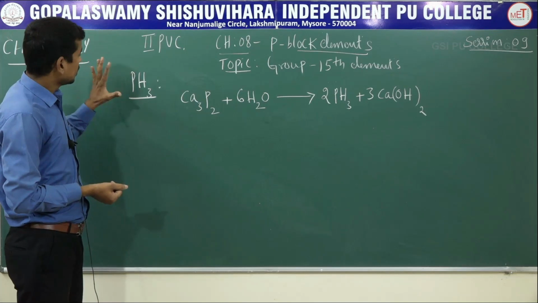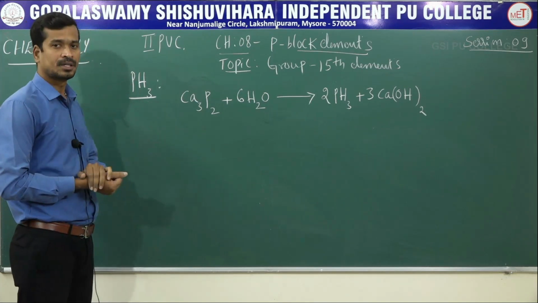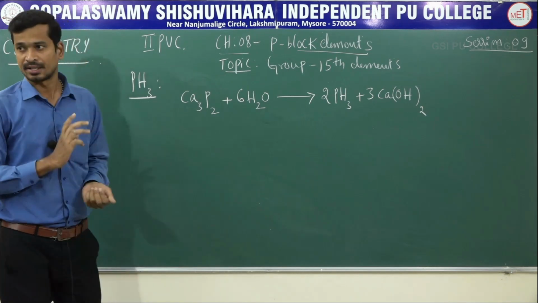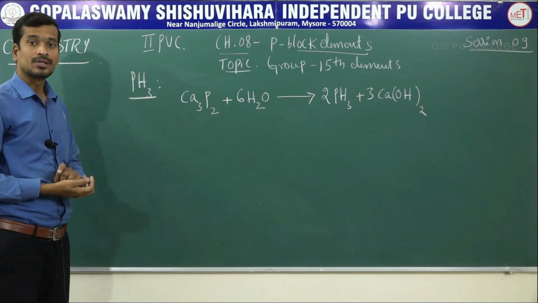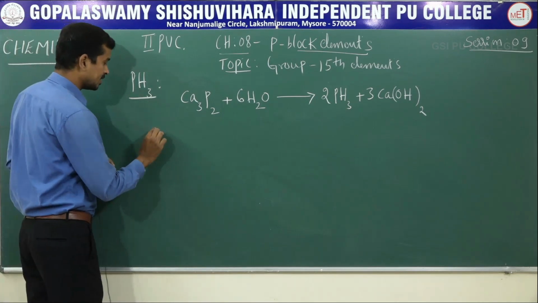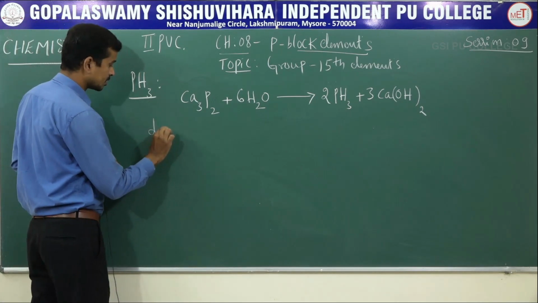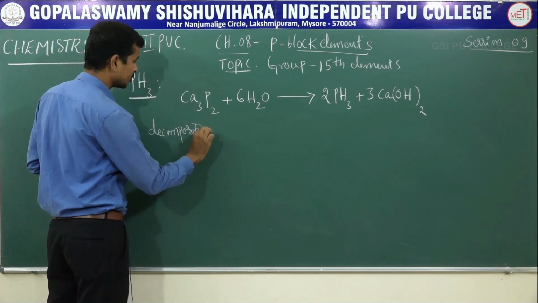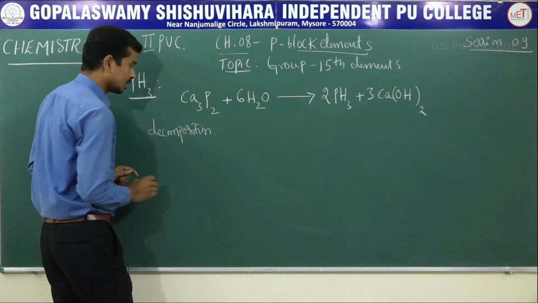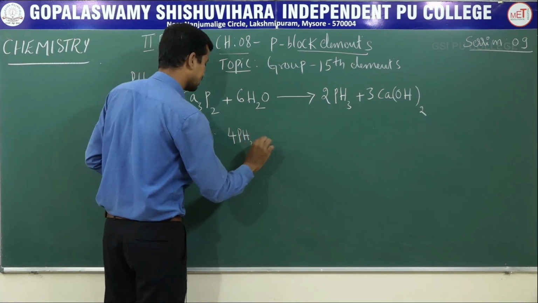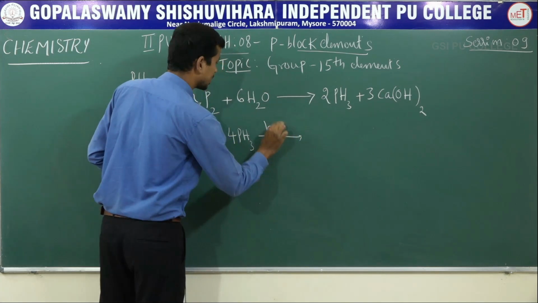What are the properties of phosphine? Phosphine is basic in nature. Phosphine is a highly poisonous gas. Correct? It undergoes decomposition in the presence of sunlight. For example, PH3 undergoes decomposition.